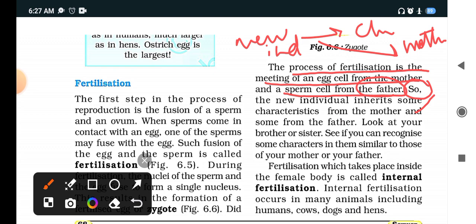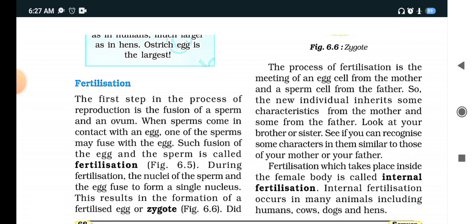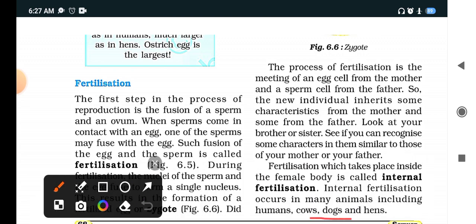Whenever fertilization happens inside the female body, we call it internal fertilization. Examples of internal fertilization are human beings, cows, dogs and hens. If someone asks you what internal fertilization is, it is the fertilization that takes place inside the female body. And what is external fertilization? When fertilization takes place outside the body. Clear?